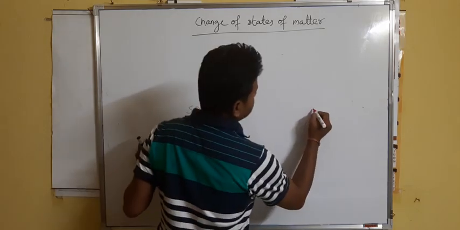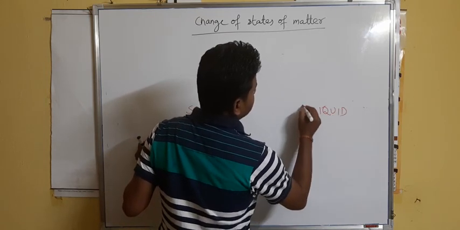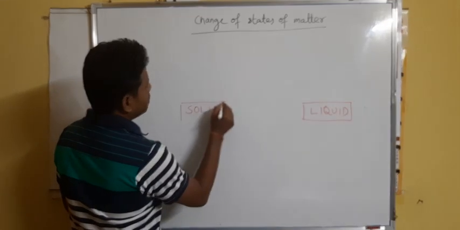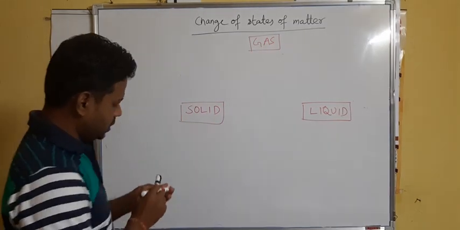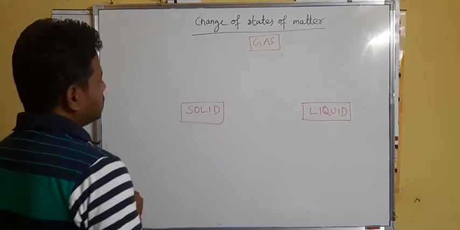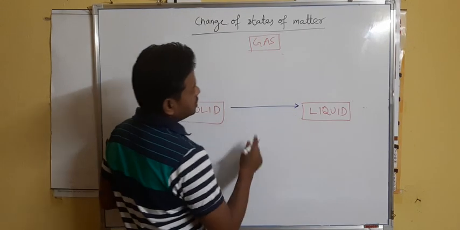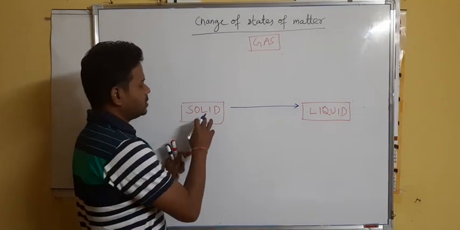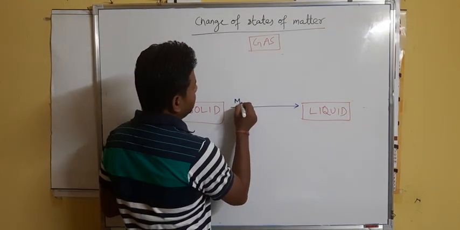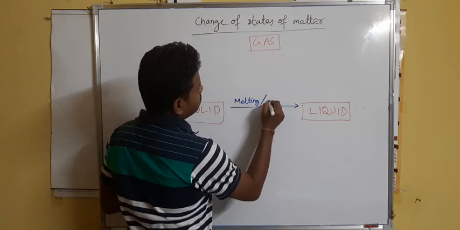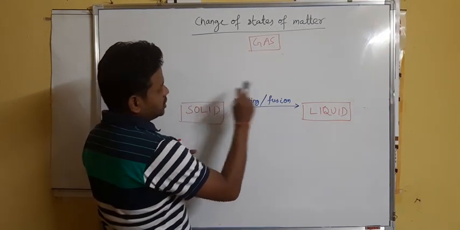Solid, liquid and gas. As I have told, solid can be changed into liquid. If you heat a solid, then the solid changes to liquid, like ice changes to water. This process is called melting, and also it is known as fusion, the process by which solid changes to liquid.